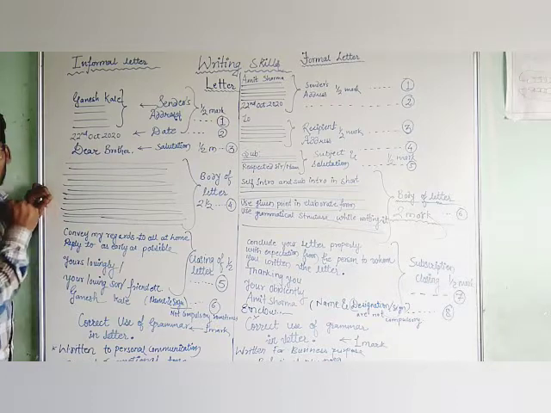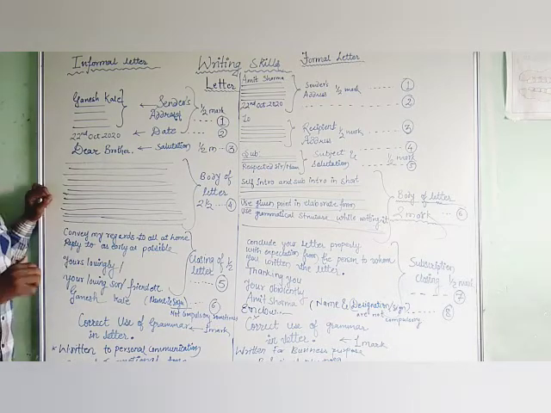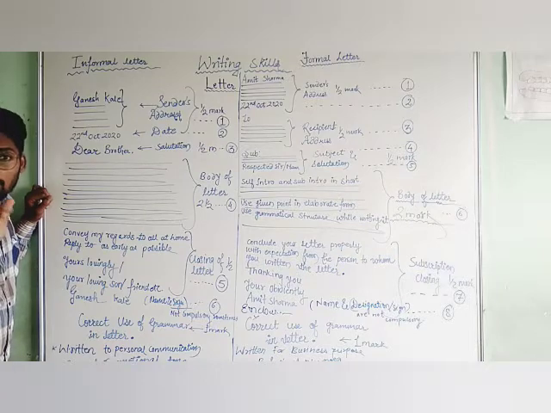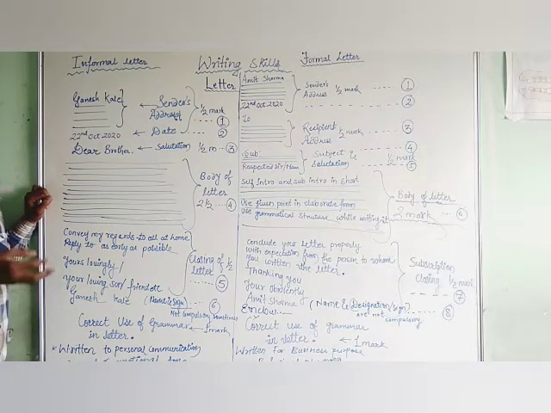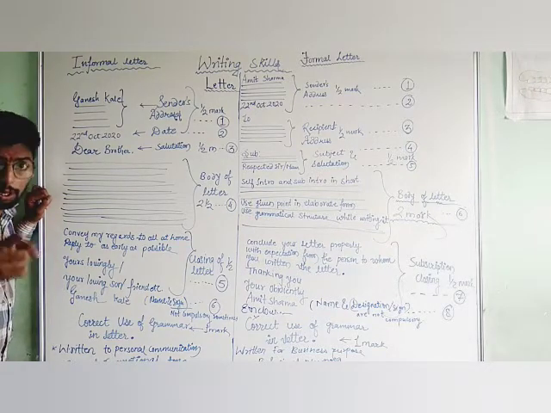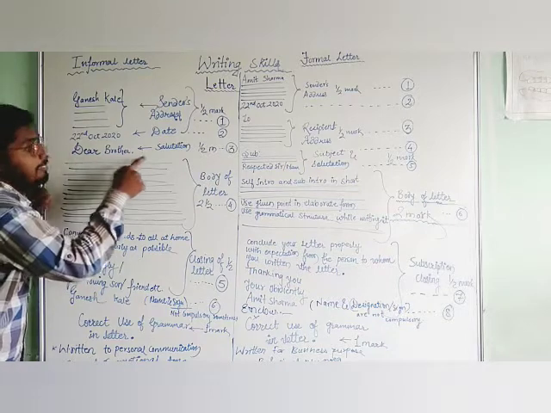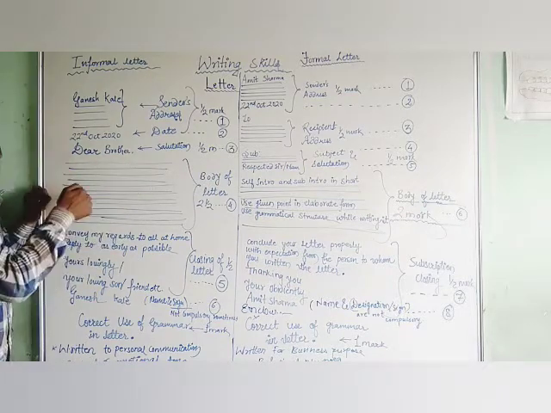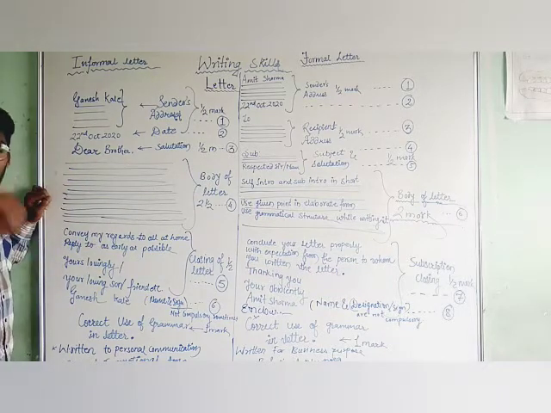After that, we start with the body. The most important thing is that there is no subject. We are writing a letter for some reason, but since it is an informal letter, there is no need to write a separate subject. Instead, we have to include that subject in the body, the reason behind writing the letter.